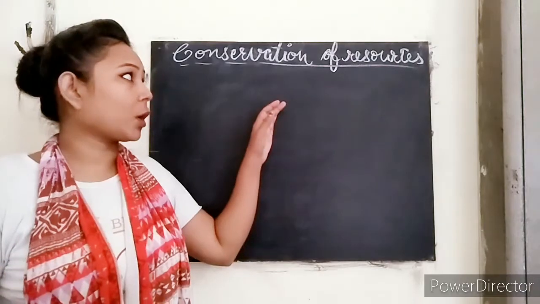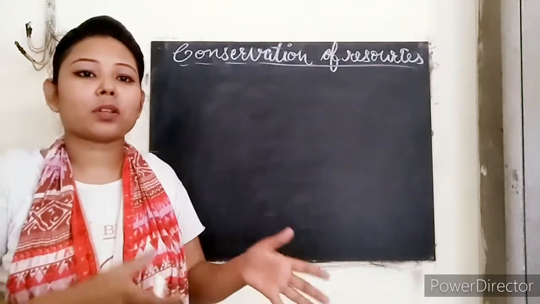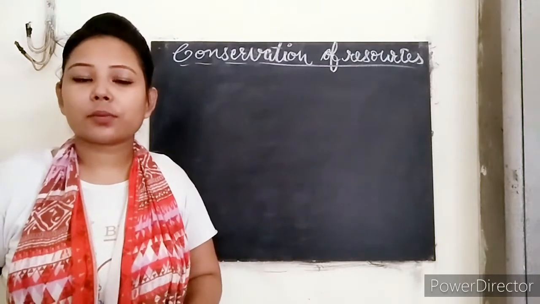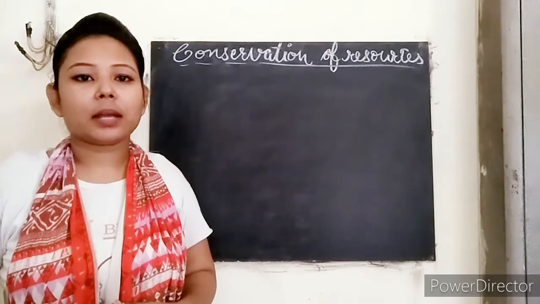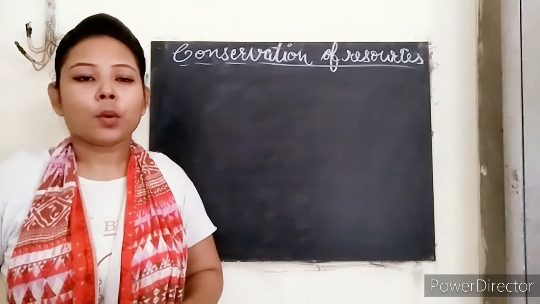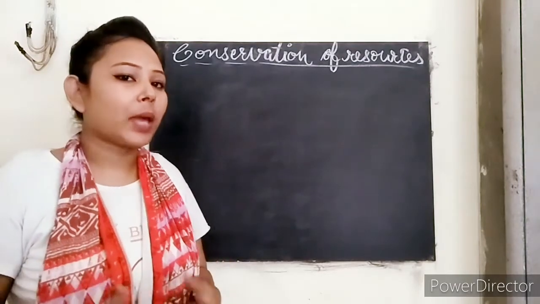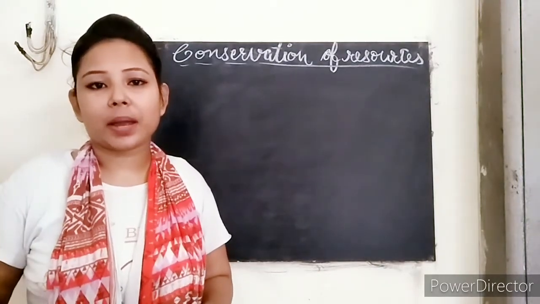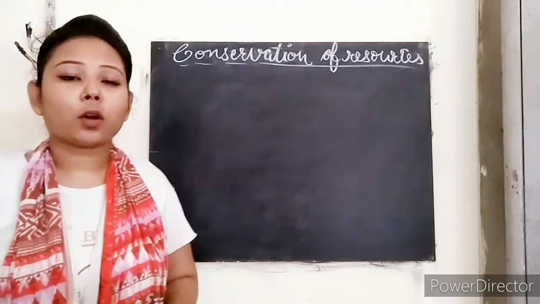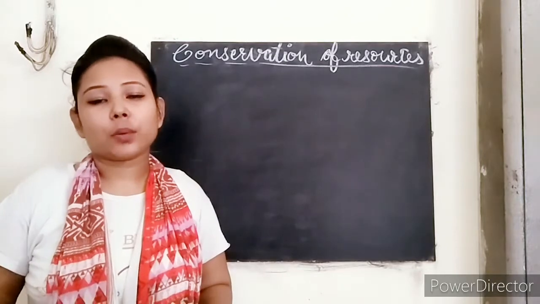And here we are talking about the conservation of resources. So we have natural resources, for example water, air, soil. These are the natural resources that we have. And if we do not take care of these, then what would happen? If we talk about the population, it is increasing day by day, and the demand for food sources and other needs also increases.